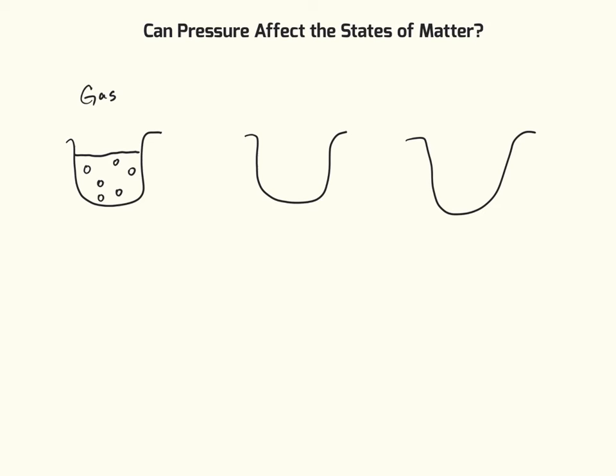So I'm going to put this lid down here, and notice that my particles are now much closer together. They're more tightly packed. So by increasing the pressure, by lowering the volume, we turn this matter into a liquid. We turn that gas into a liquid by manipulating the pressure.